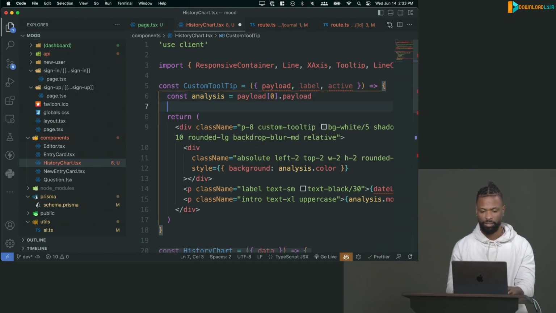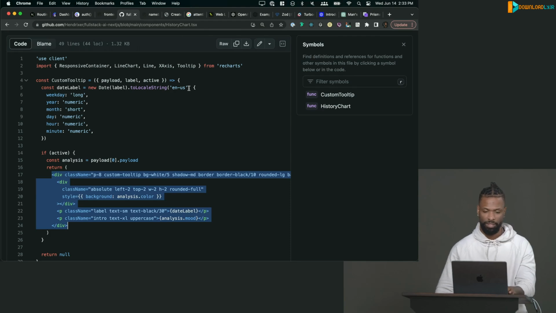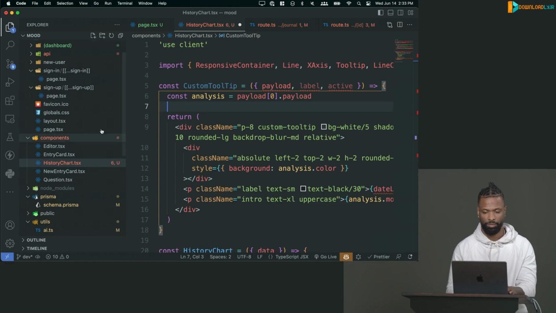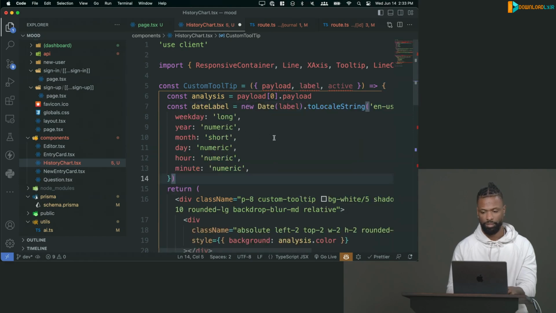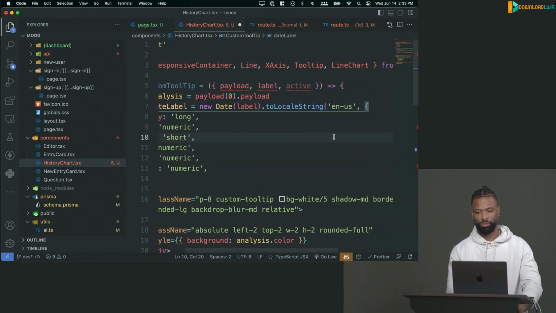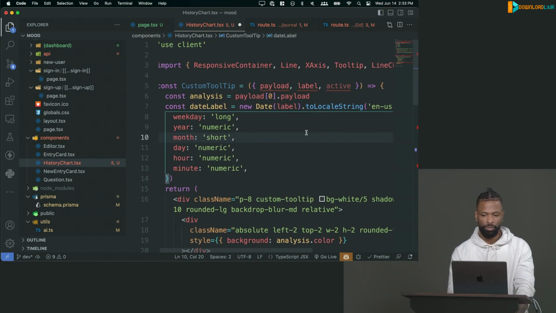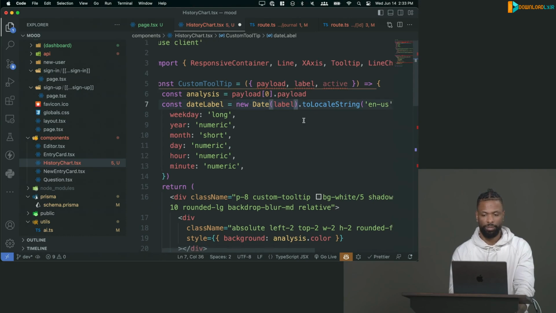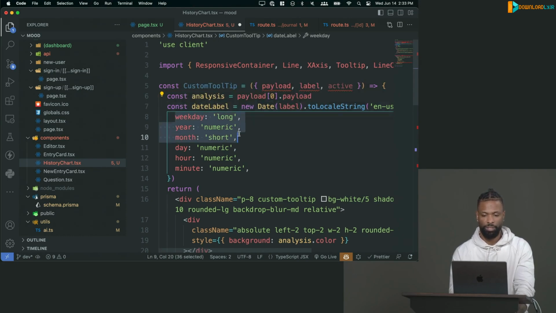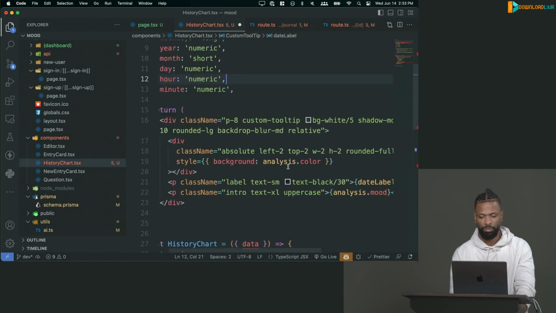So that's the analysis. I'm going to format the date string because it's just bad if you don't. And this one's really easy. You can just do .toLocaleString. The label itself will be the axis label, which in our case will be the created at time string. Make a new date out of it. And then this is just me saying I want to show the week, year, month, day, hour, and minute. And it'll format that for me. So we got our date label.